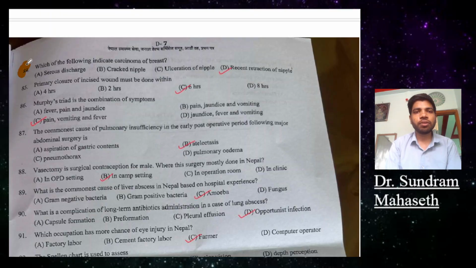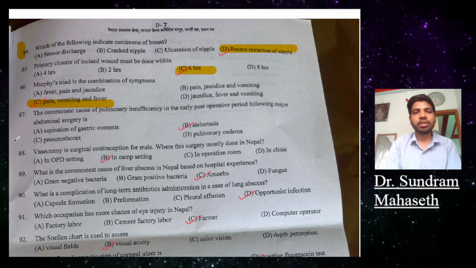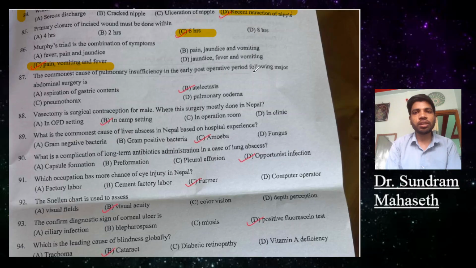Next we have 84. Which of the following indicates carcinoma of the breast? Recent retraction of the nipple. 85. Primary closure of an incision must be done within 6 hours. Morphine triad is pain, vomiting, fever. 87. The commonest cause of pulmonary insufficiency early after abdominal surgery is atelectasis. Vasectomy is done in a camp setting. Which is the common cause of liver abscess in Nepal based on hospital experience? Amoeba.